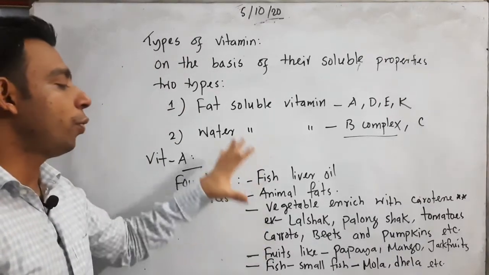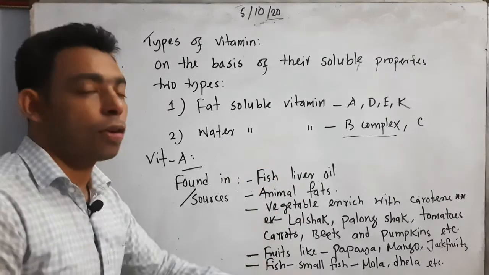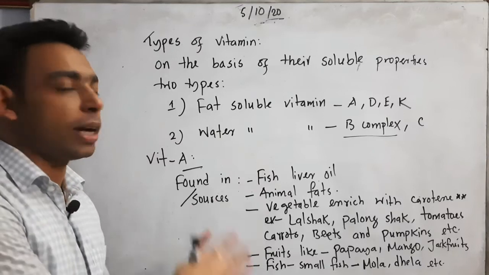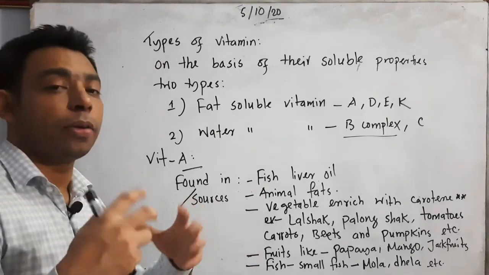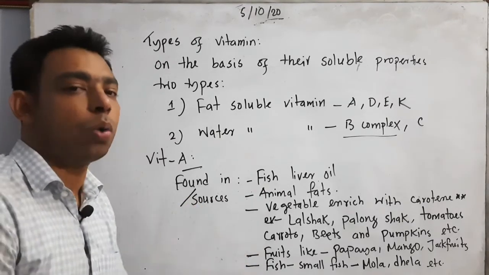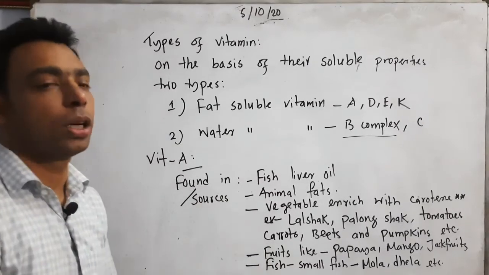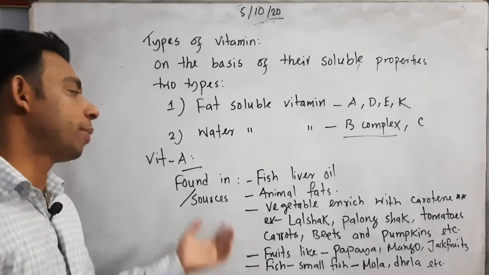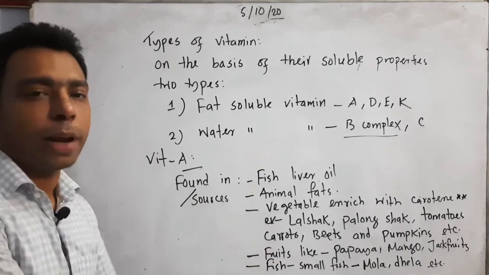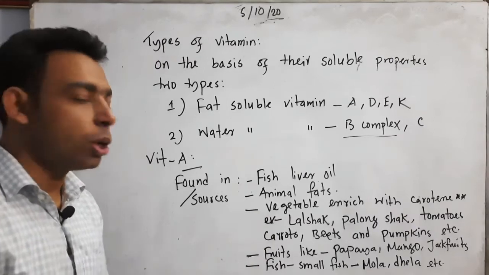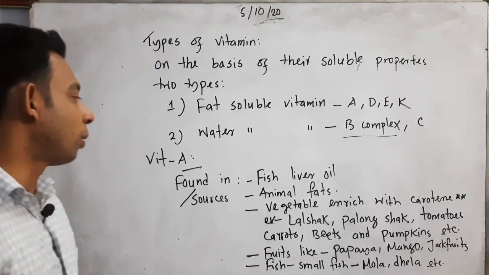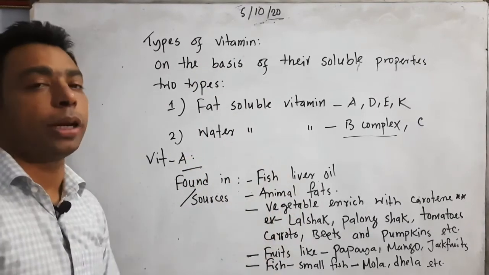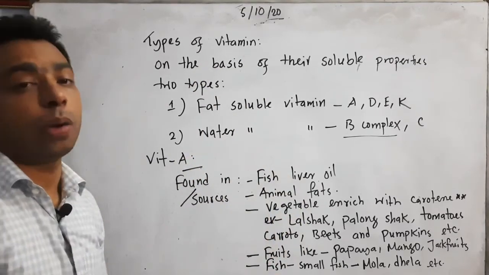So if we understand what kinds of foods are enriched with vitamin A, and take these foods in optimum amount, we cannot suffer from shortfall or deficiency diseases of vitamin A, like night blindness and xerophthalmia, as I told you. I hope you understood. So we understood the types of vitamin and the sources of vitamin A.